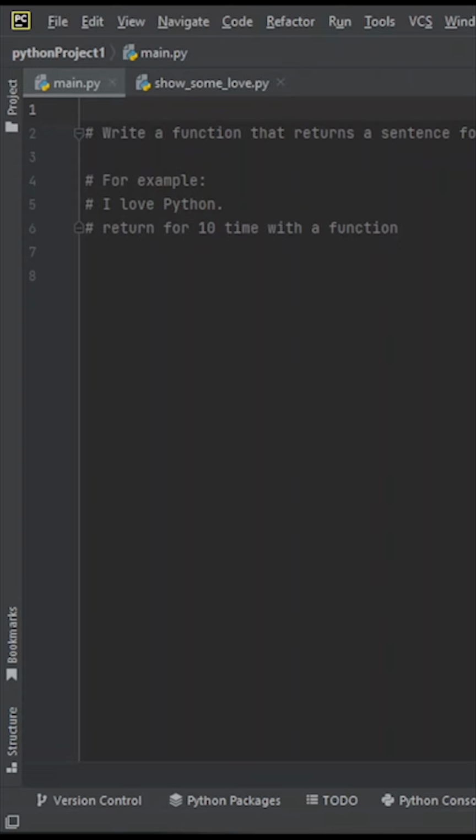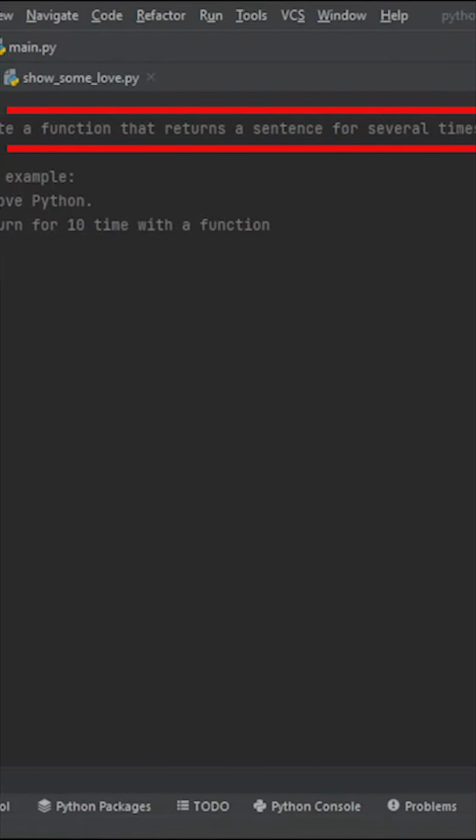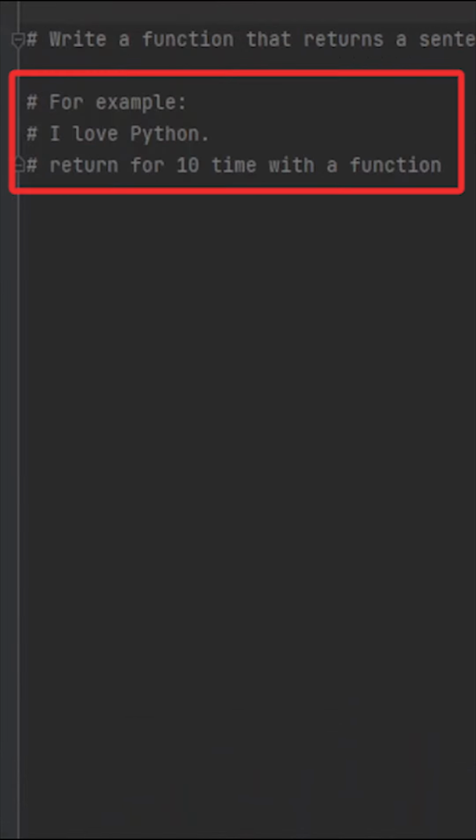Do you make these mistakes in your Python code? Maybe you are to write a function that returns a sentence several times. For example, "I love Python," and you should return it 10 times.